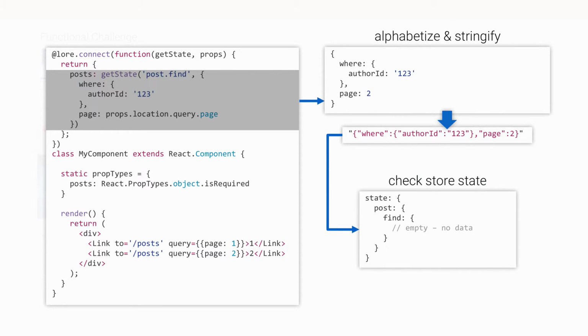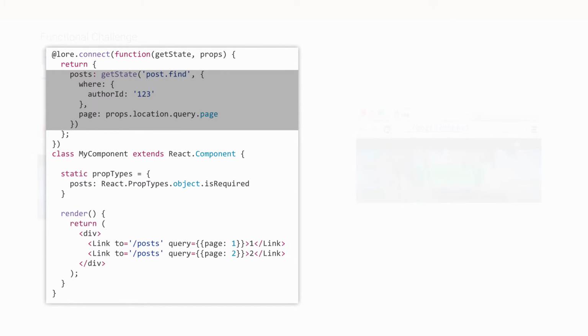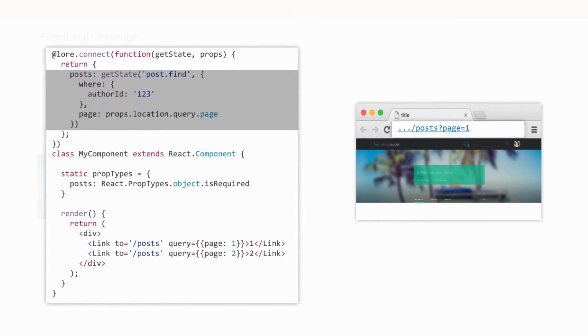And just like filtering, we'll still be using that query key to check the data in the post.find state, and then invoking the appropriate action creator if the data wasn't found. As for navigating between pages in a paginated experience, the recommended pattern is to use the URL and let the router do all the work.